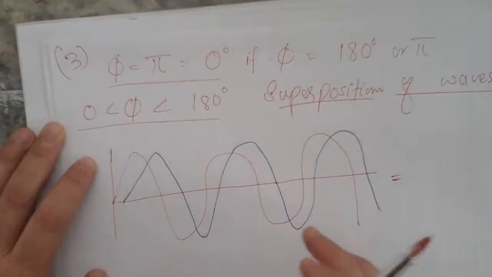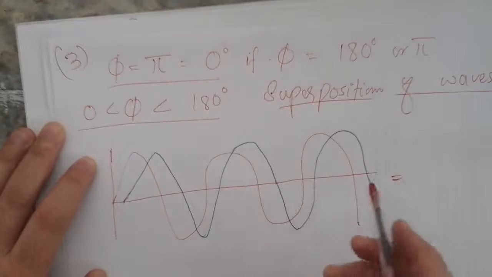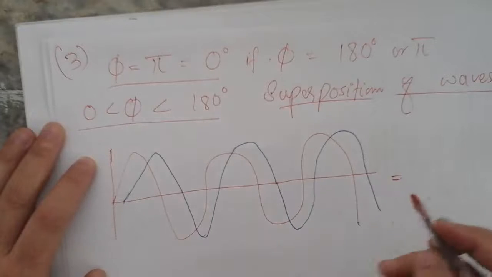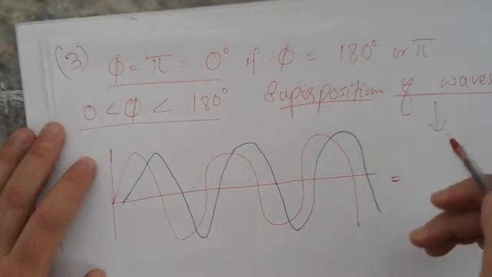We combine, the resultant wave would be the combination of both these waves. So according to superposition of waves, what is superposition?